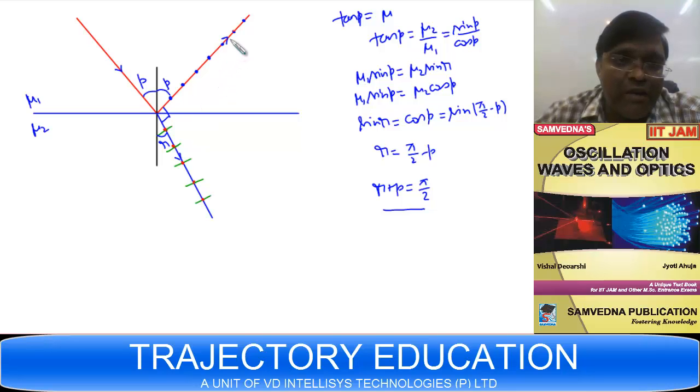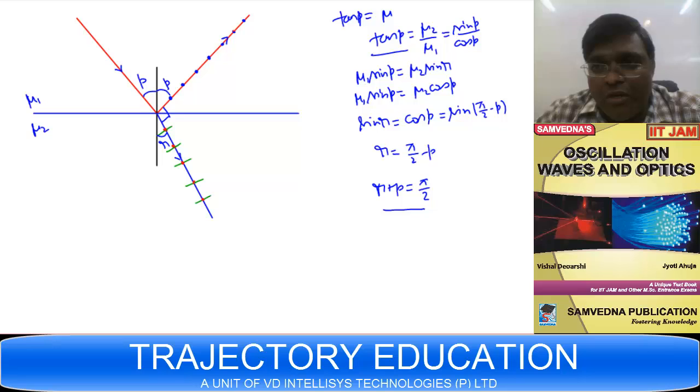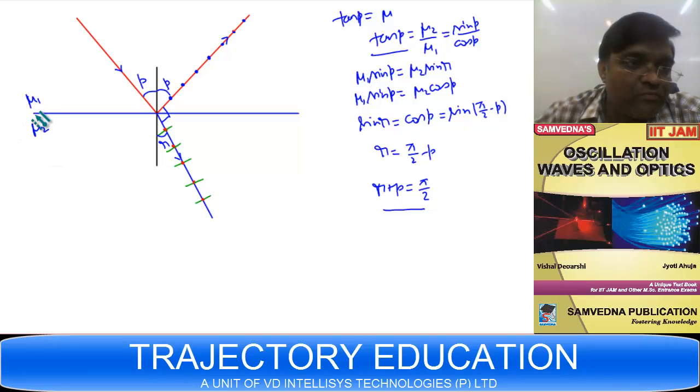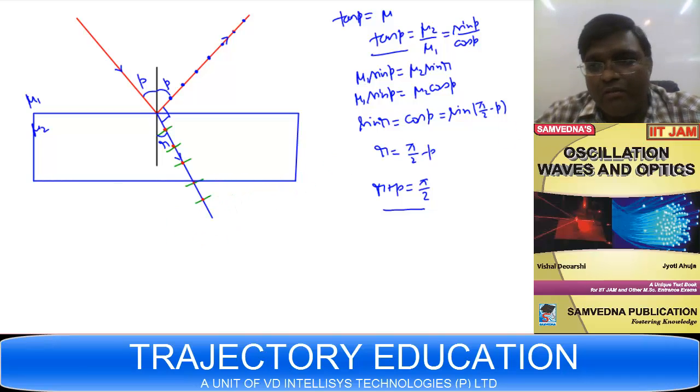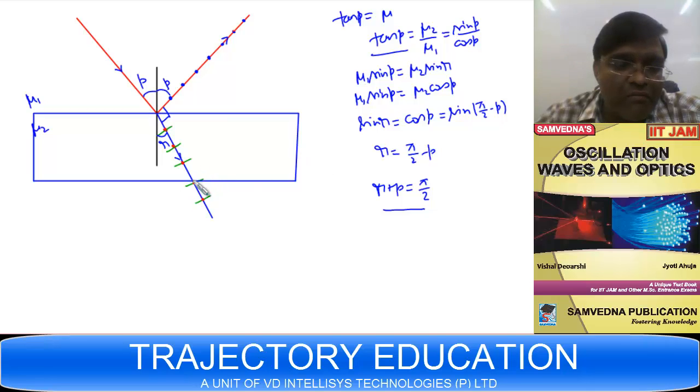So you can get reflected light plane polarized if unpolarized light is falling at an angle P which satisfies this equation. Suppose this is a glass slab. Then can you tell me whether the Brewster condition is satisfied over here also?